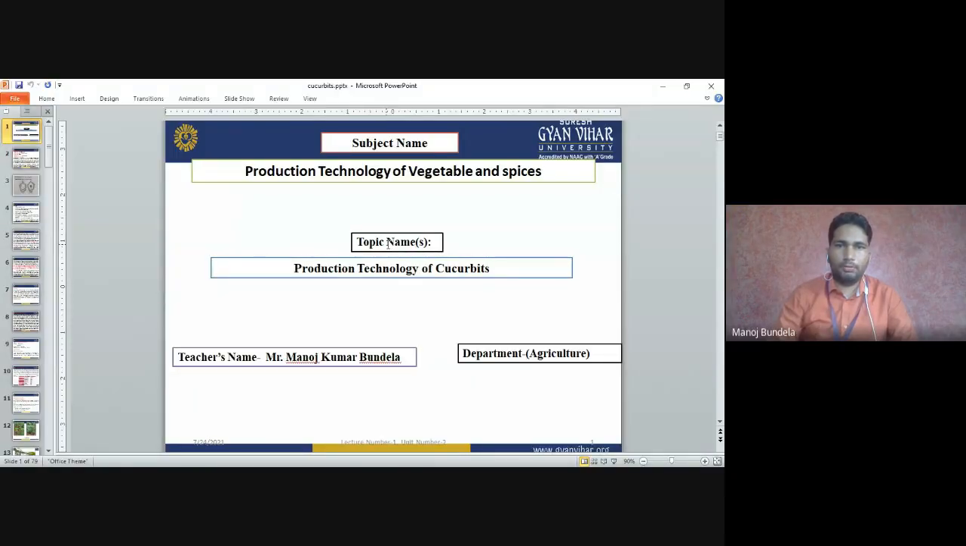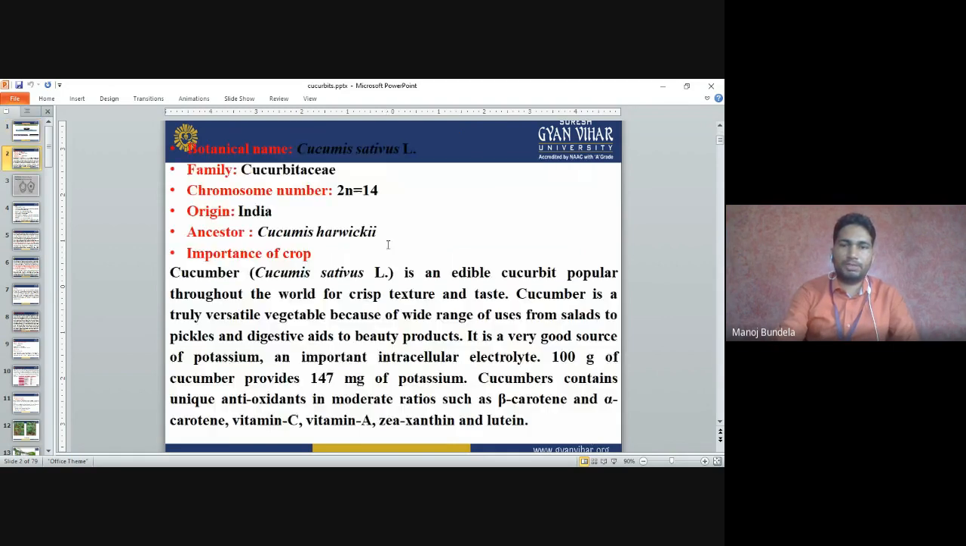Good morning all. Myself Manoj Kumar Bundela, Assistant Professor, Suresh Gyan Vihar University, Jaipur. So we are discussing the production technology of cucumber, the production technology of cucurbits. In that, first we are discussing cucumber.